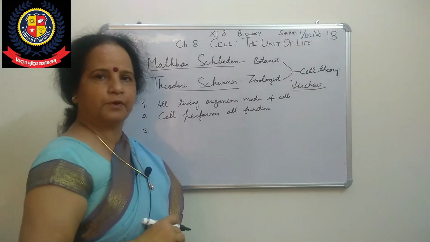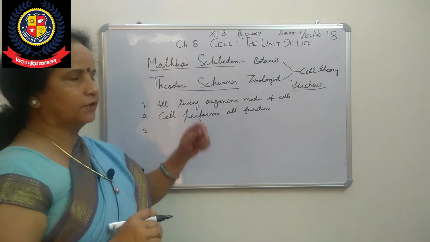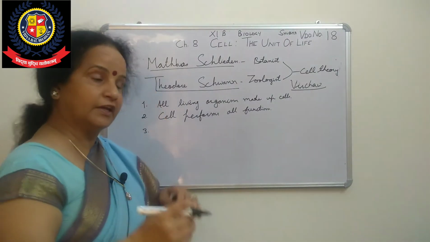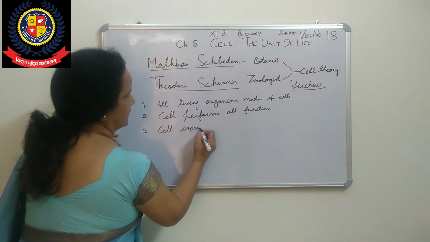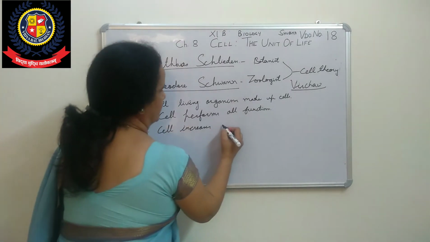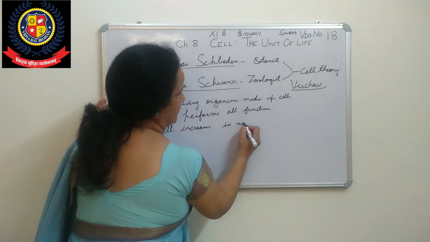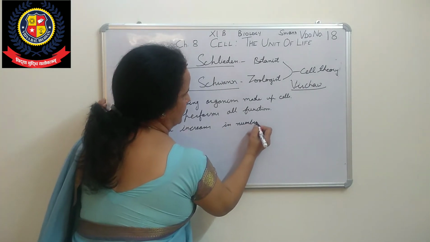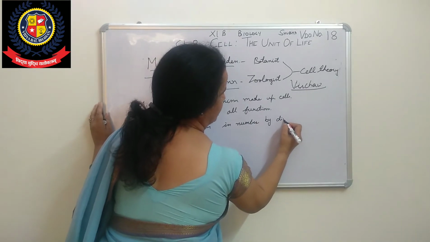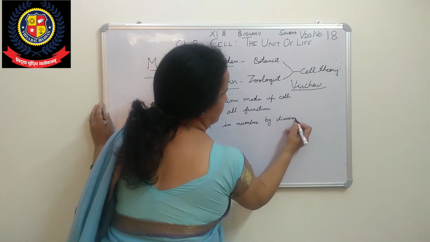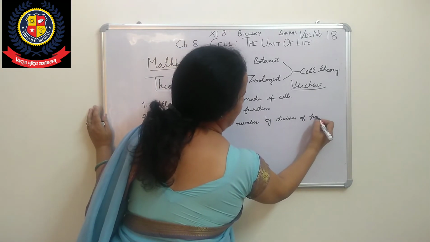What question was being raised by the people of the time? He told that cells increase in number by division of pre-existing cells.